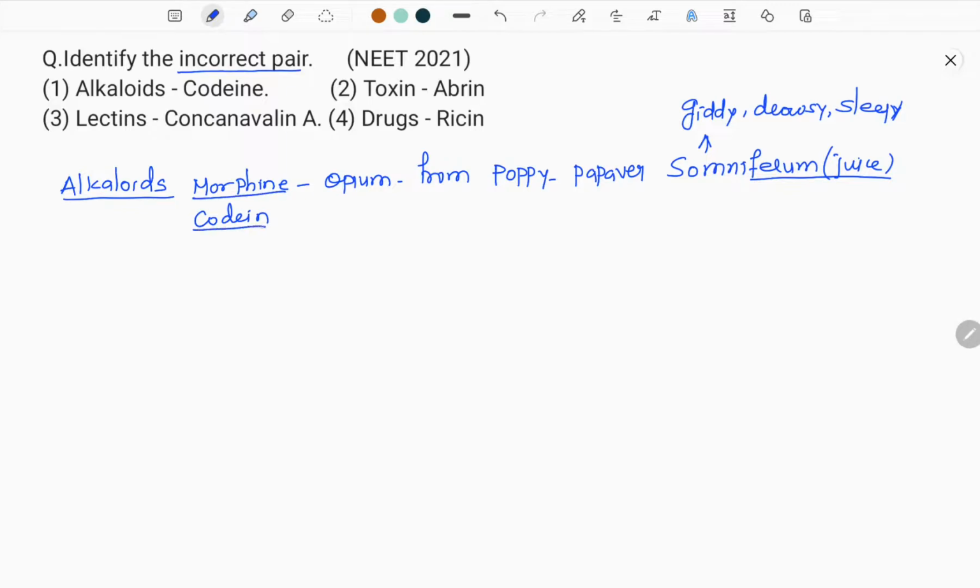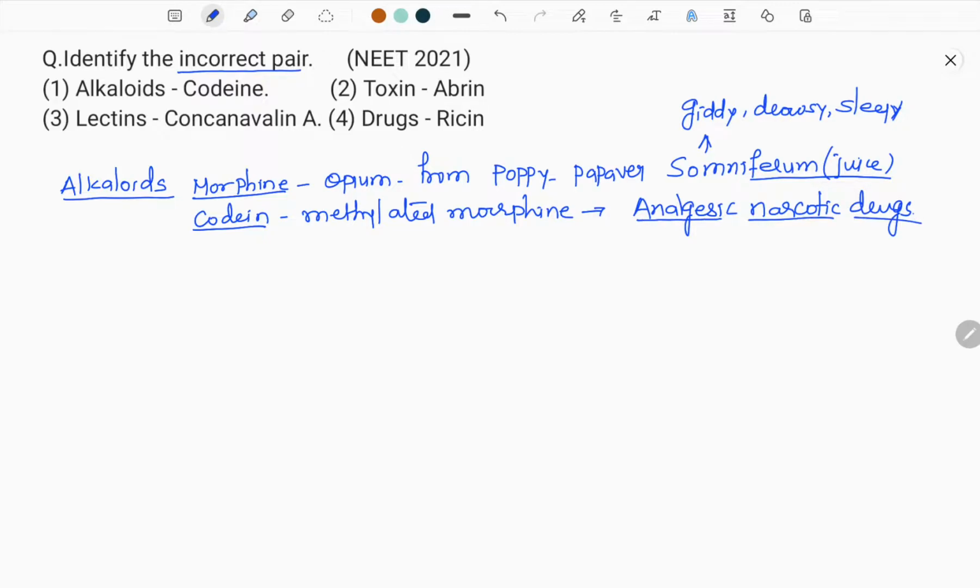Let us see next the codeine. This codeine is nothing but a methylated morphine. Methylated morphine is called codeine. So both are analgesic, narcotic drugs. Narcotic means they cause giddiness, they make you feel sleepy, they become drowsy. Analgesic means painkillers. Narcotic drugs.